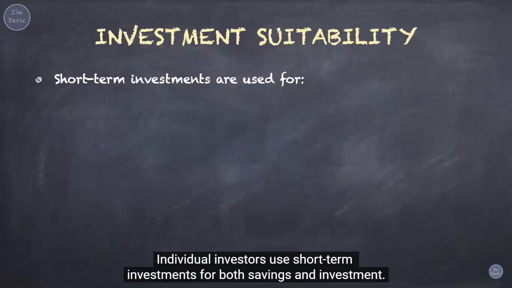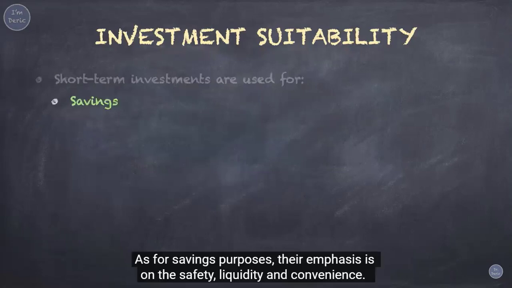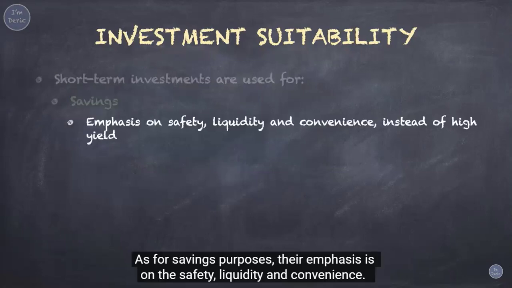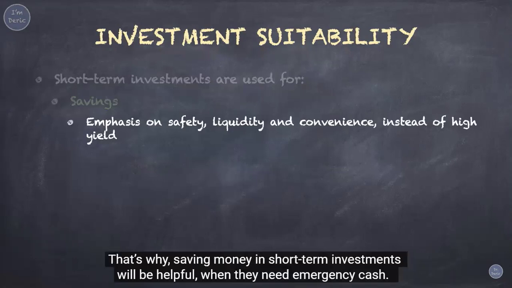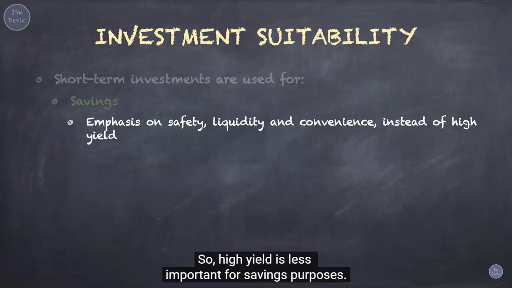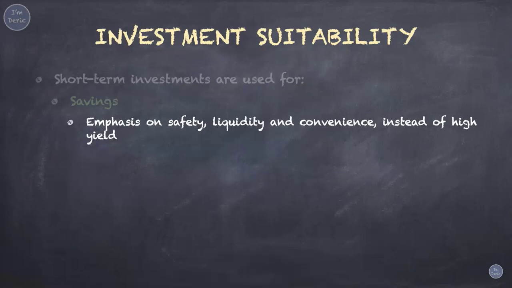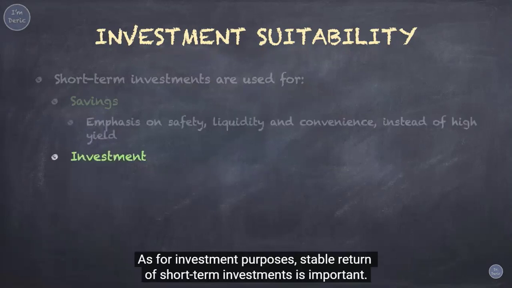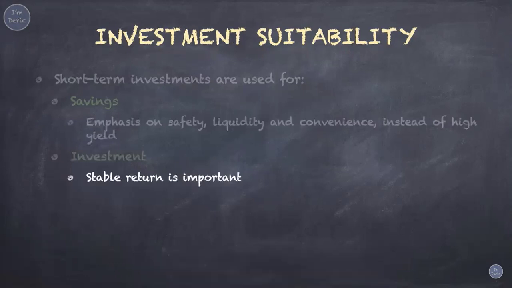Individual investors use short-term investments for both savings and investment. As for savings purposes, their emphasis is on safety, liquidity, and convenience. That's why saving money in short-term investments will be helpful when they need emergency cash. So, high yield is less important for savings purposes. As for investment purposes, the stable return of short-term investments is important.